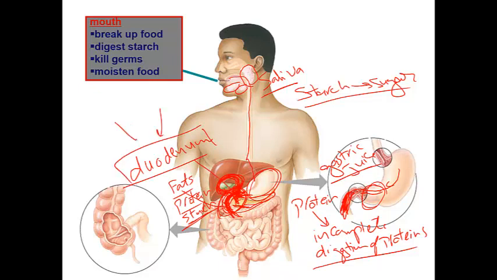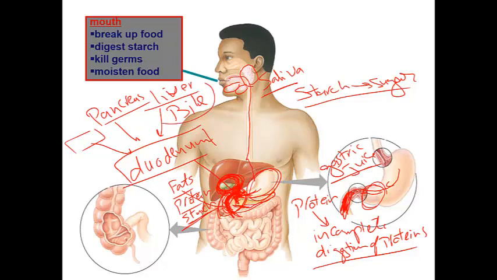It has three major secretions that are secreted in this part: the secretions of the liver, which is called bile; the secretions of the pancreas, which is called pancreatic juice; and the secretions of the duodenum itself, plus the food that passes from the stomach to the duodenum. So in the duodenum, the liver digests fats into fatty emulsion.